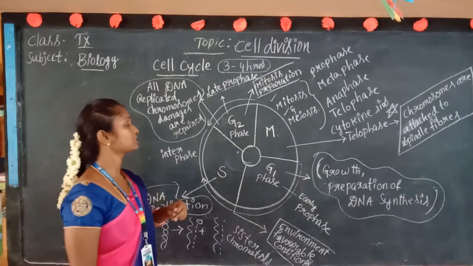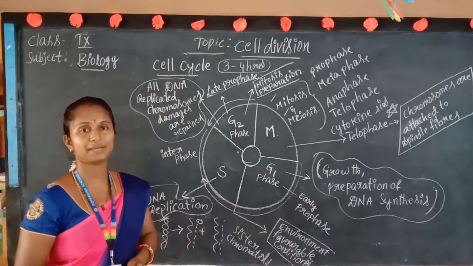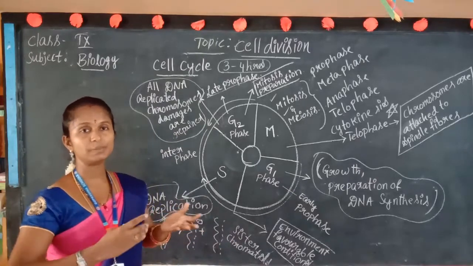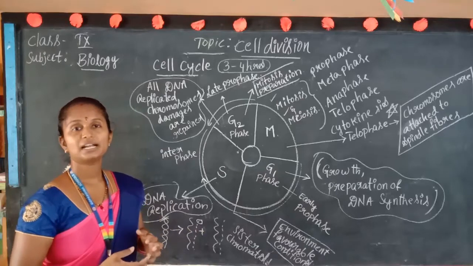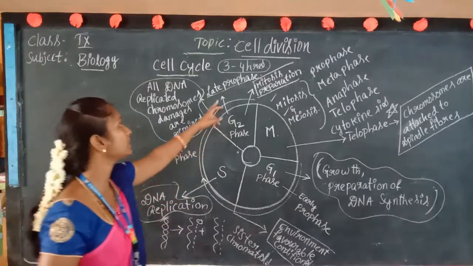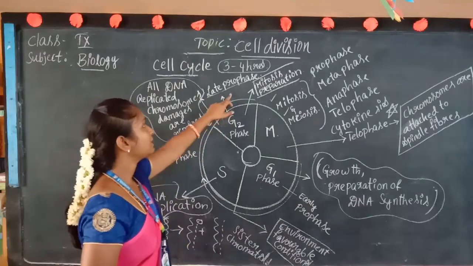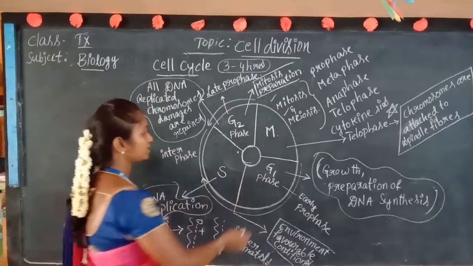In this late prophase, what happens? The mitosis preparation happens. The centrioles appear here, the nuclear membrane and the cytoplasm are ready, and the chromatids and centrosomes all occur in the late prophase. And after that, it starts the mitosis and meiosis process.